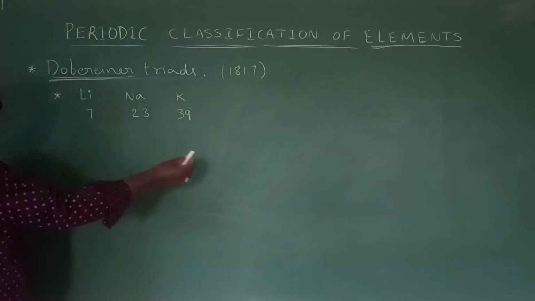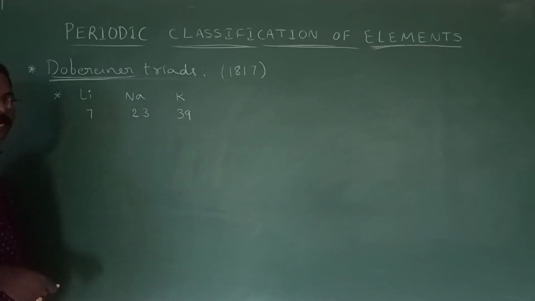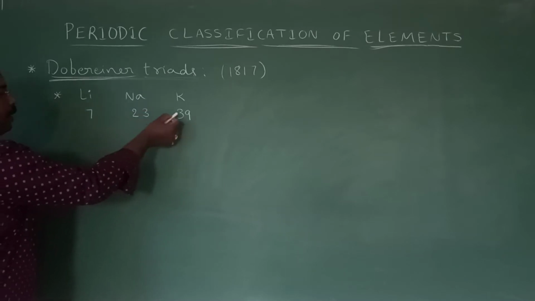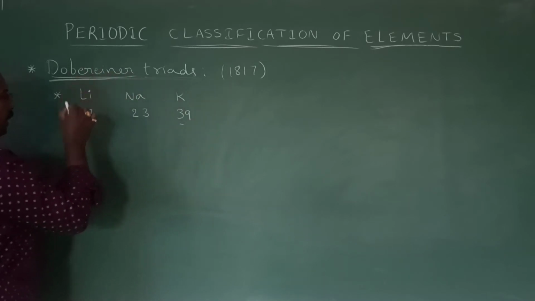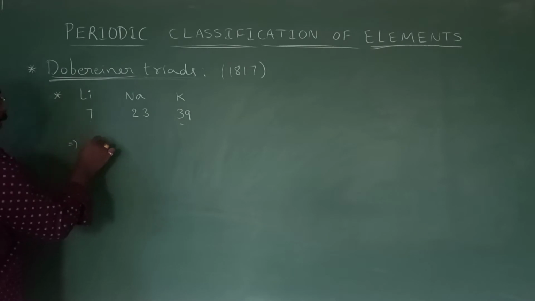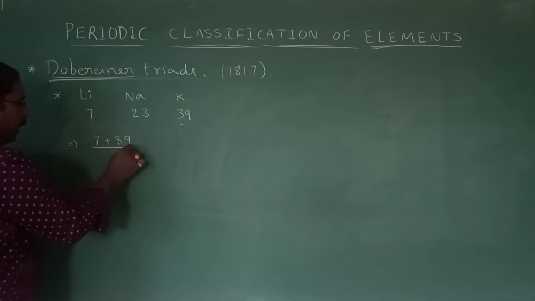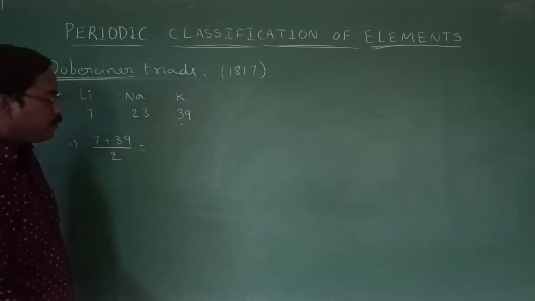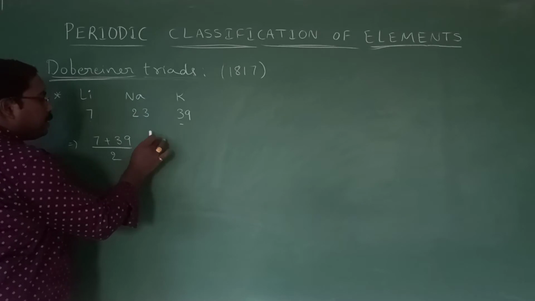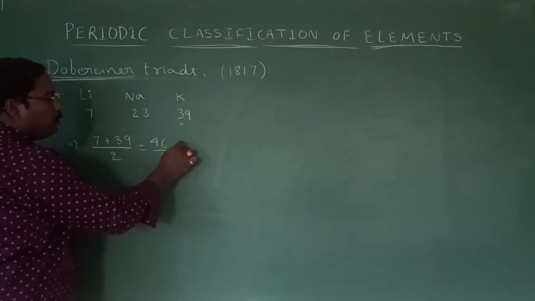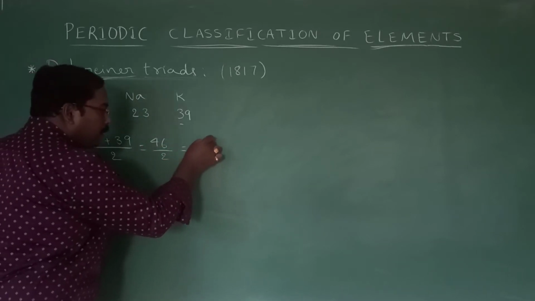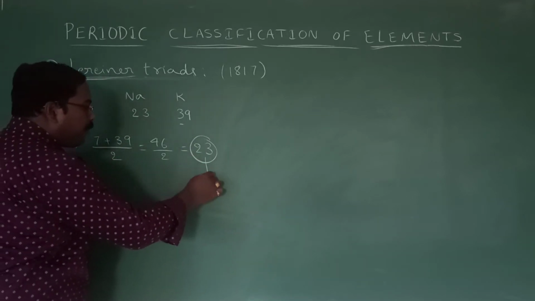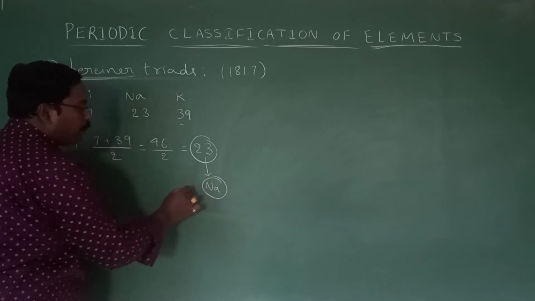Now let us check the average of the atomic masses of the first and third element. 7 plus 39 is 46, divided by 2 is exactly 23, which is the atomic mass of sodium.